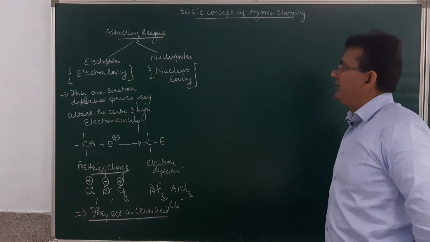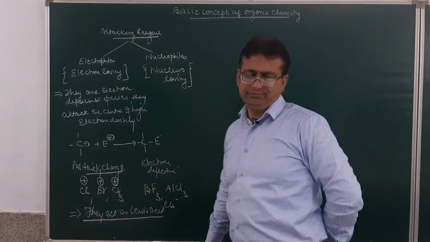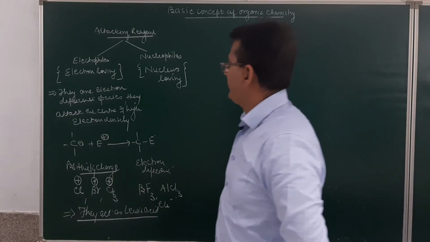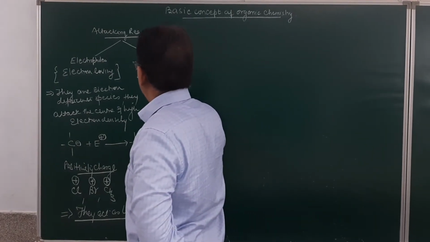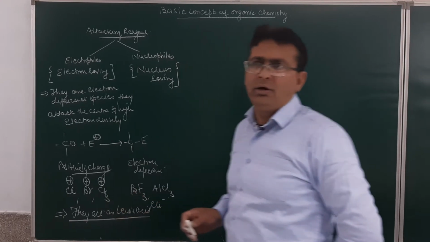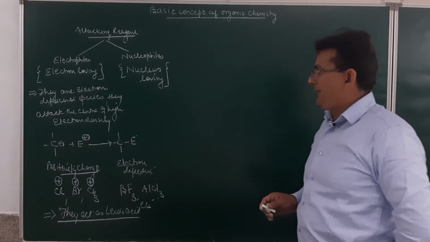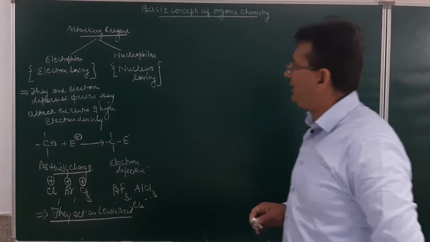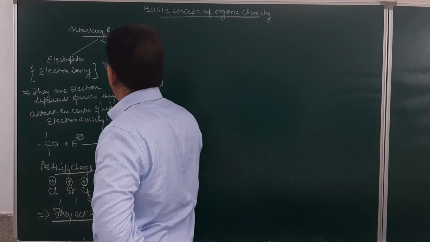Now nucleophiles, they are nucleus loving. They attack the region of low electron density. It means they are negatively charged.